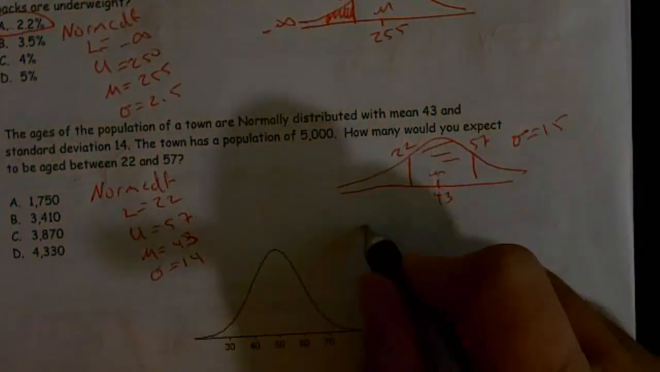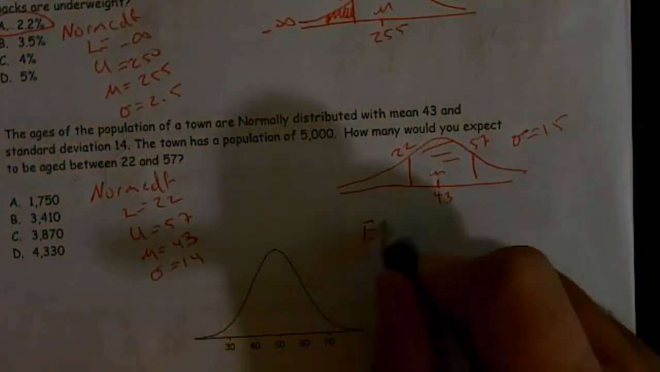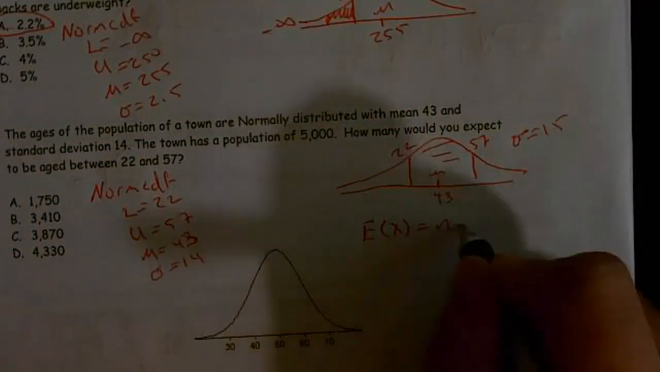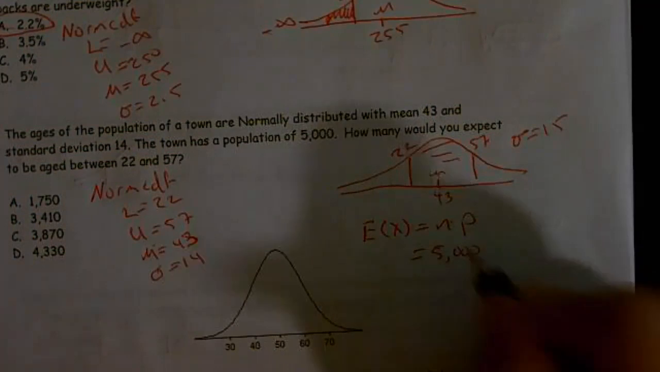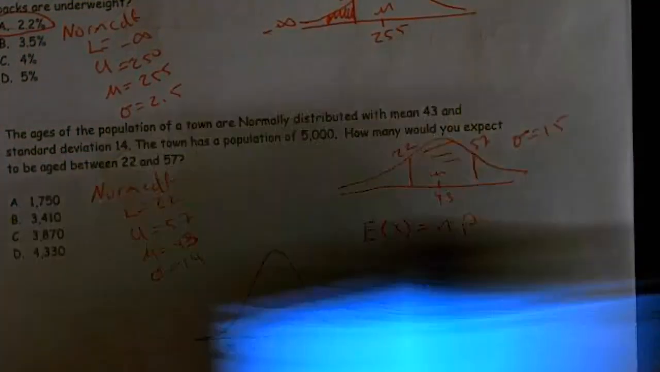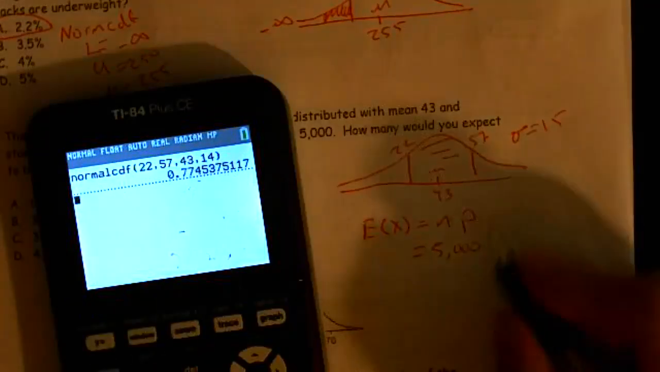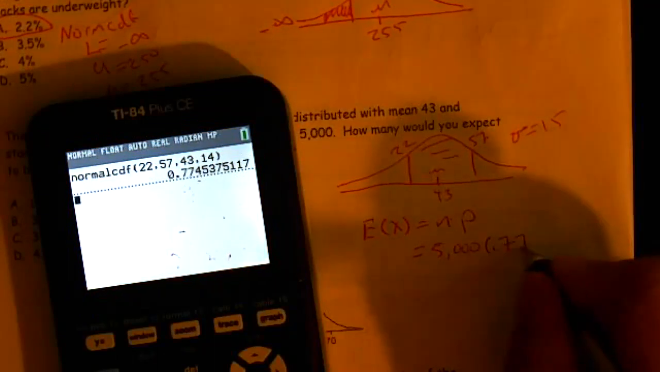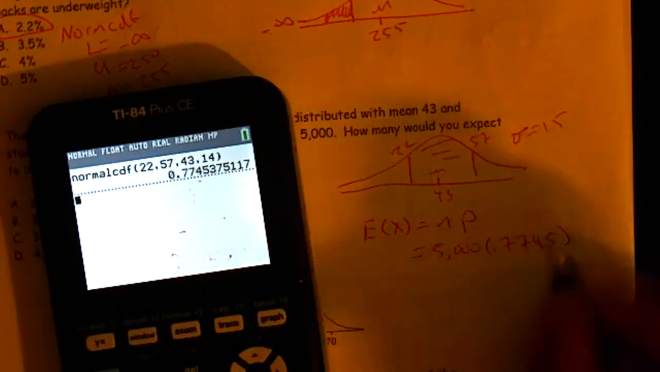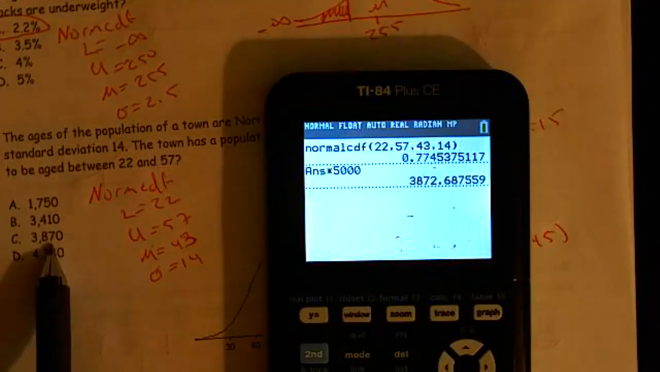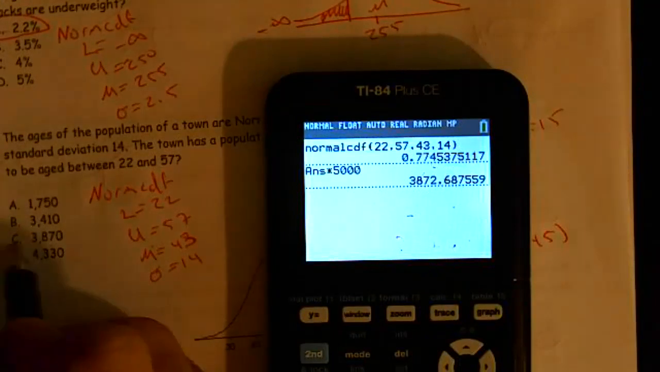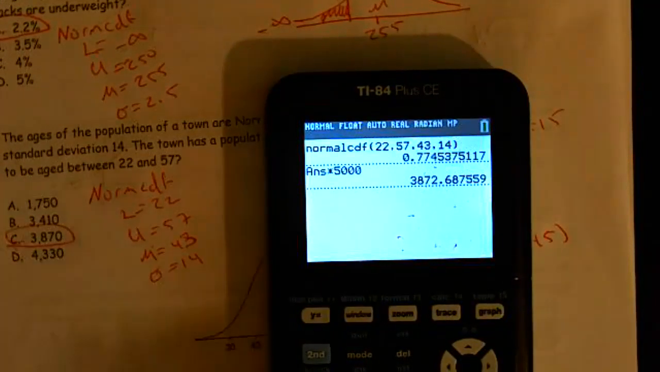One thing we have to remember is expected value is n times p. In other words, the sample size, which happens to be 5,000, times that probability that we got of 0.7745. So let's multiply that by 5,000. And we get 3872. And the answer that's closest to 3872 is letter C, 3870.